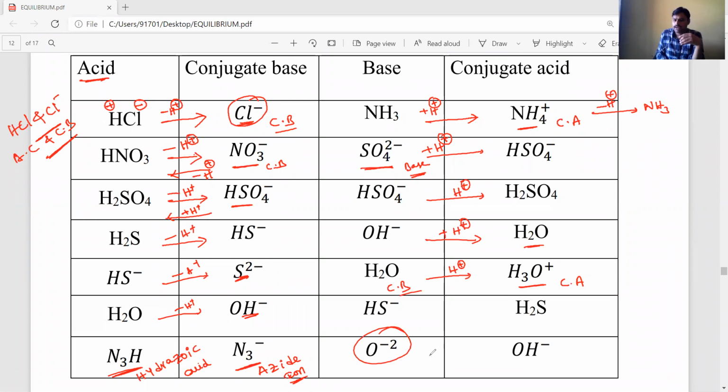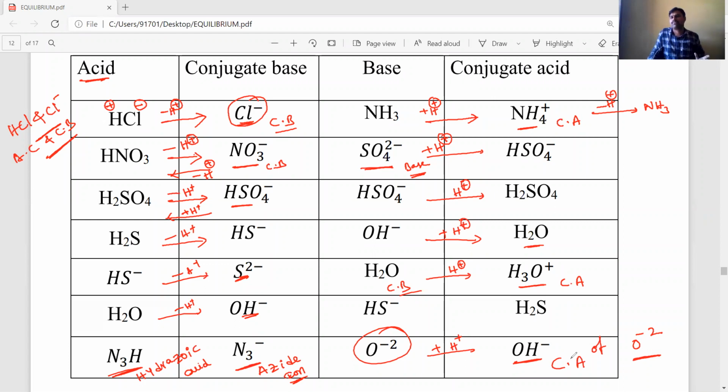O minus 2 is accepting a proton, then OH minus is formed. This OH minus is the conjugate acid of O minus 2. So for the given pair, where the difference between them is one proton, such pairs are called conjugate acid-base pairs.